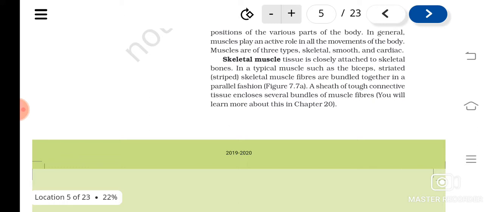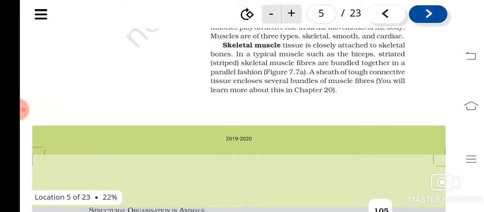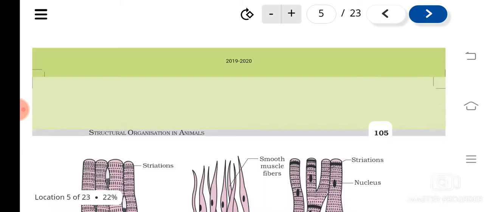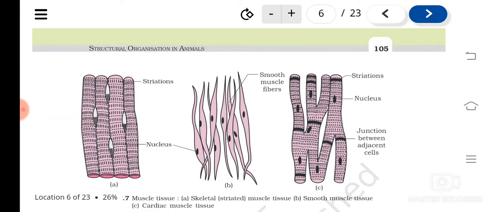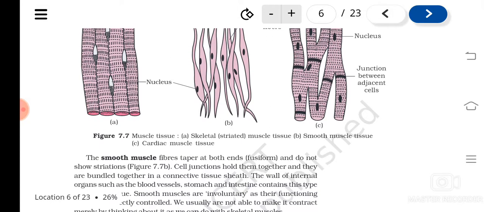Okay, and there will be a sheath covering this connective tissue, and that encloses several bundles of muscle fibers. So muscle fibers will form bundles, and these bundles are grouped together, covered by a sheath. So when you see the characteristics of a skeletal muscle, what are they? Their shape is cylindrical, they have striations, and they are not branched. Understood? Likewise, you can see the different characters.